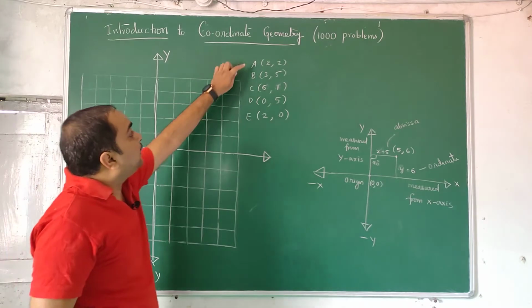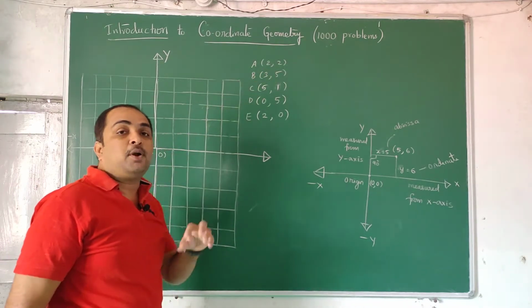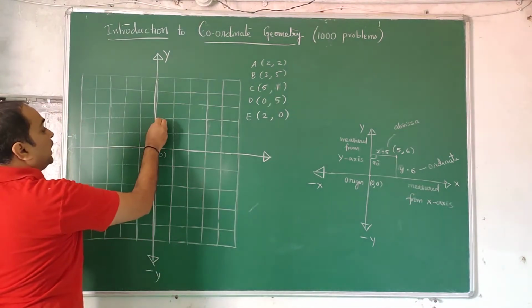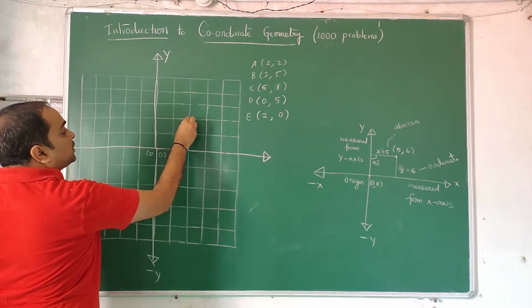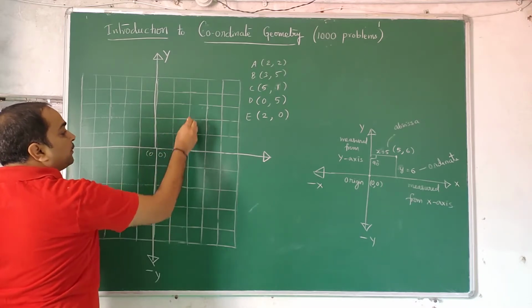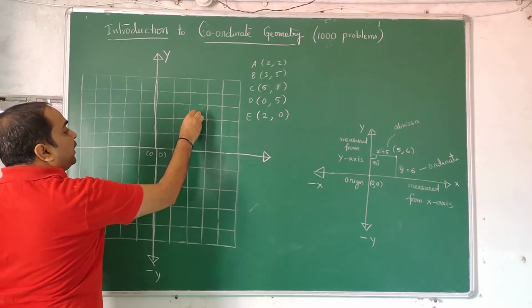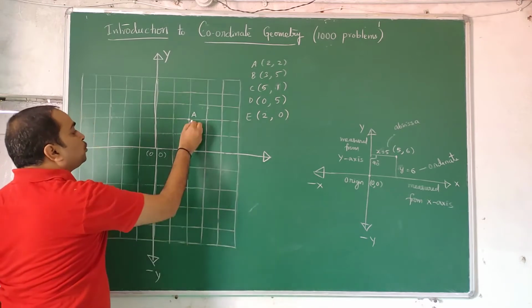First let us write point A. It is (2, 2). We have arbitrarily taken (2, 2). So we have to measure 2 first, parallel to the x-axis from the y-axis. This is 2 units here, and this is 2 units here. 1, 2, 1, 2. So this is your point A. If you want, you can even write (2, 2) here.